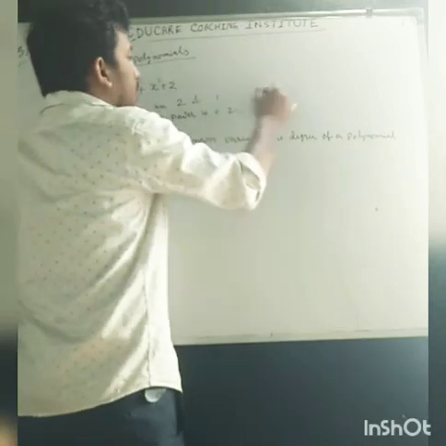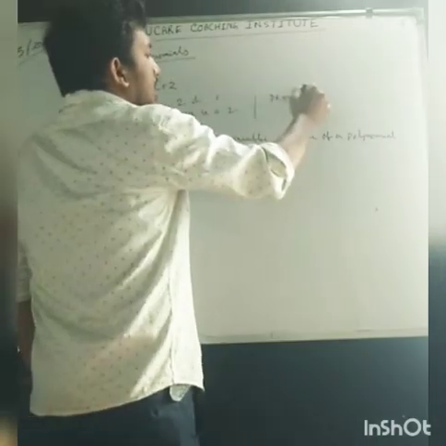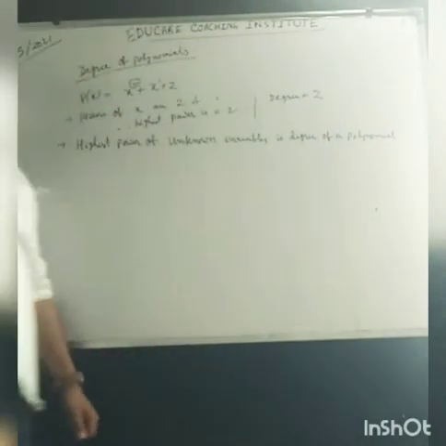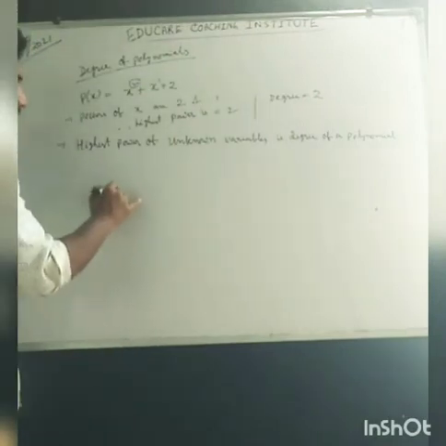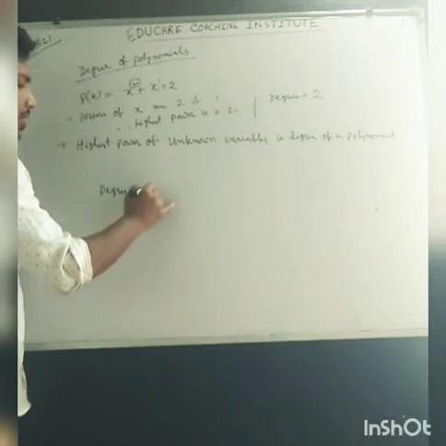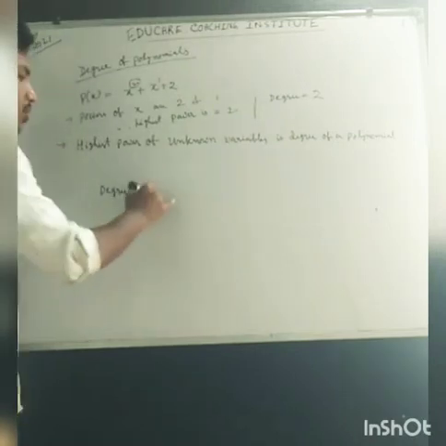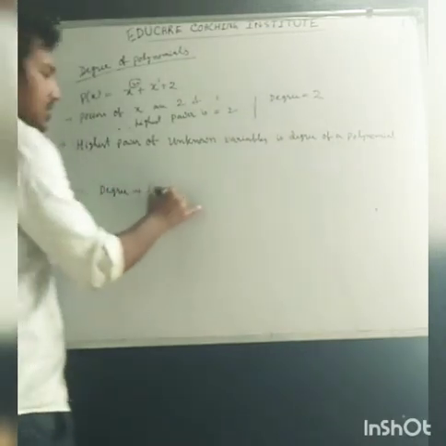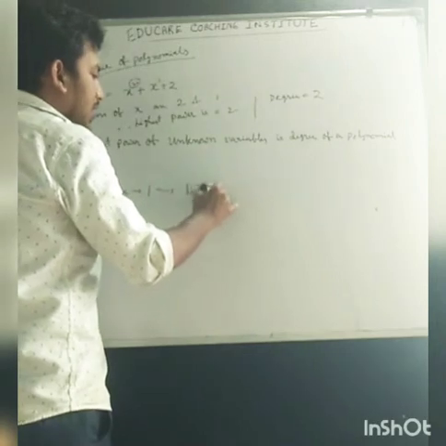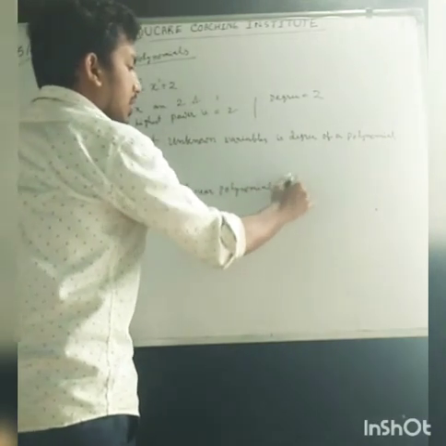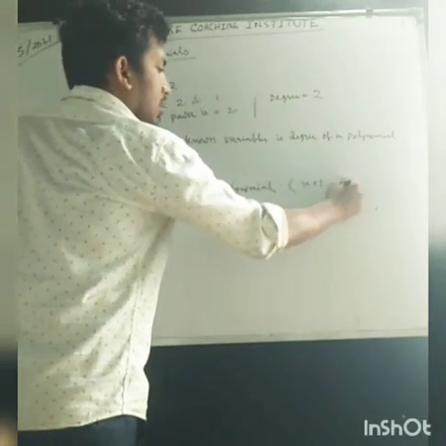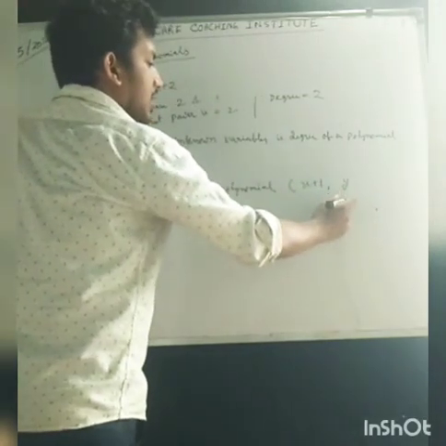That means in this polynomial degree is equal to 2. If degree is 1, it is called a linear polynomial. Example, x plus 1, y, like that.